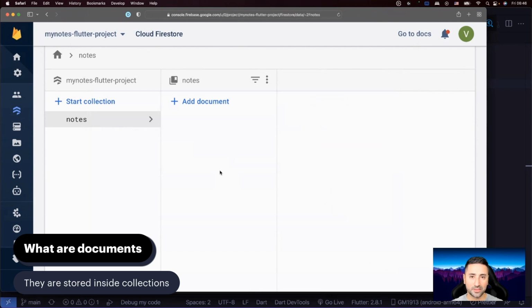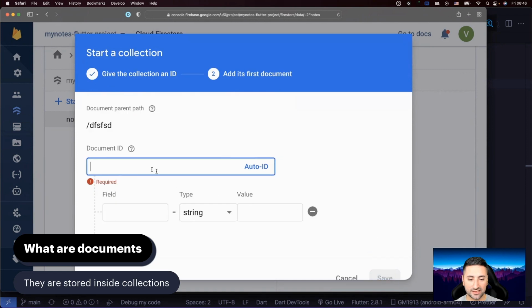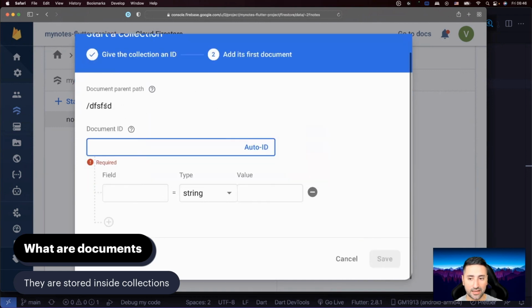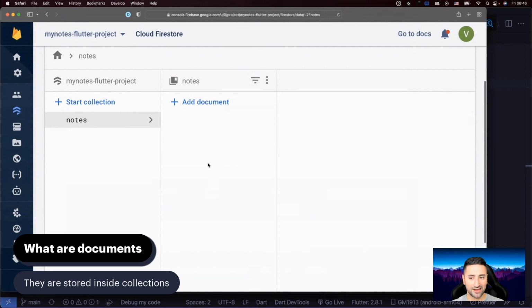I still find this a little bit peculiar that when we create a collection, Firebase forces us to create a document inside it. If I go and say start collection and then press the next button in here, I can't actually save my empty collection. It says a collection must contain at least one document. I'm not sure if that's actually true, because you can see now we have a collection with no document. I'm not sure why that rule was set when you create a new collection, but just know that it's not completely true. So you can have a collection with no documents, all right?